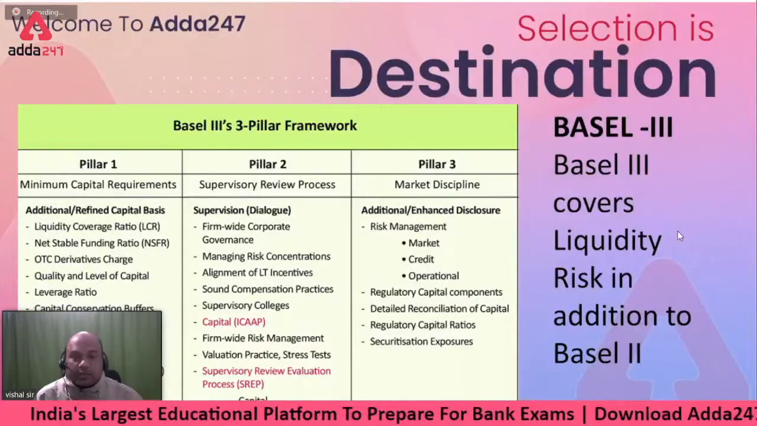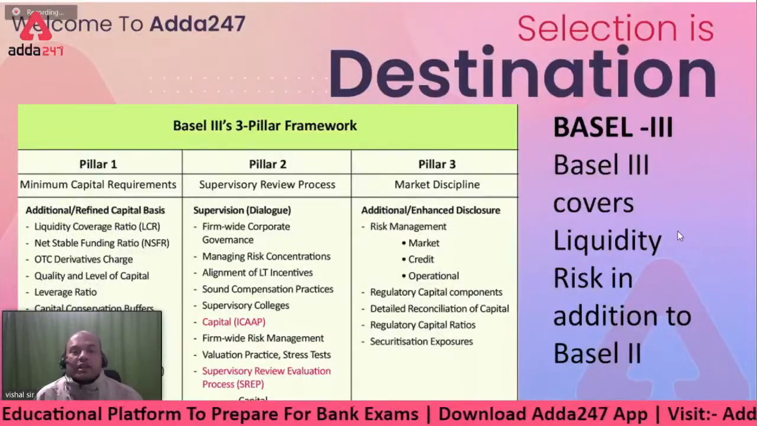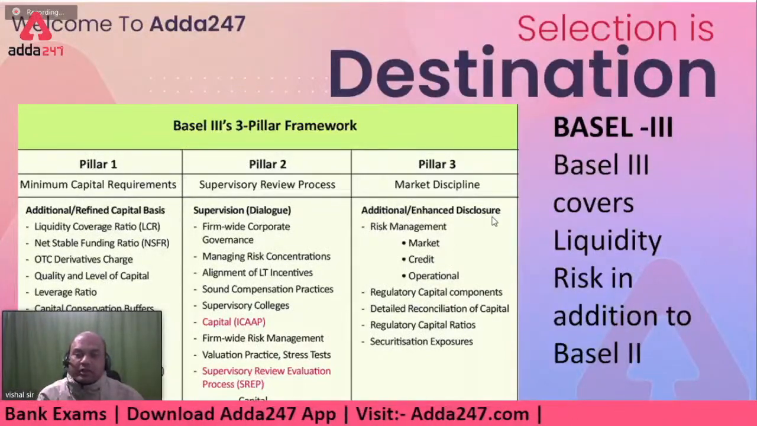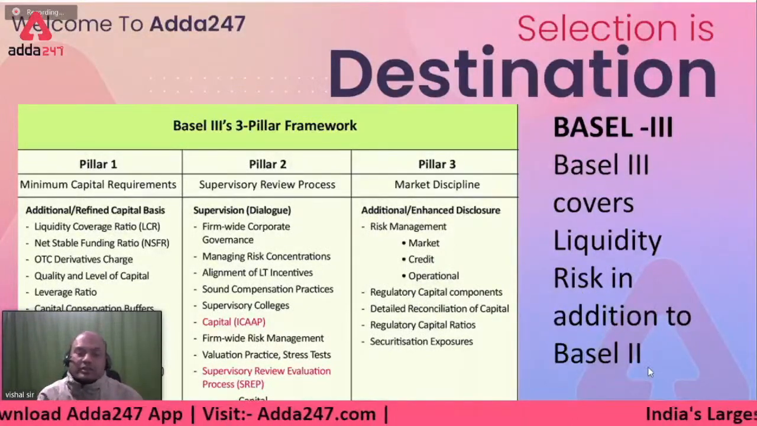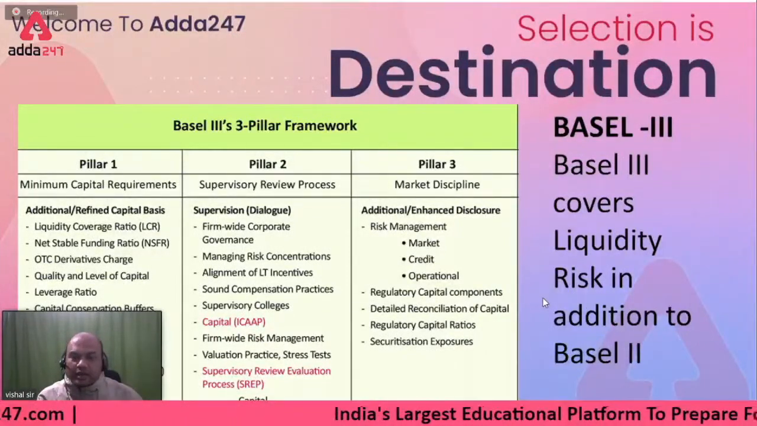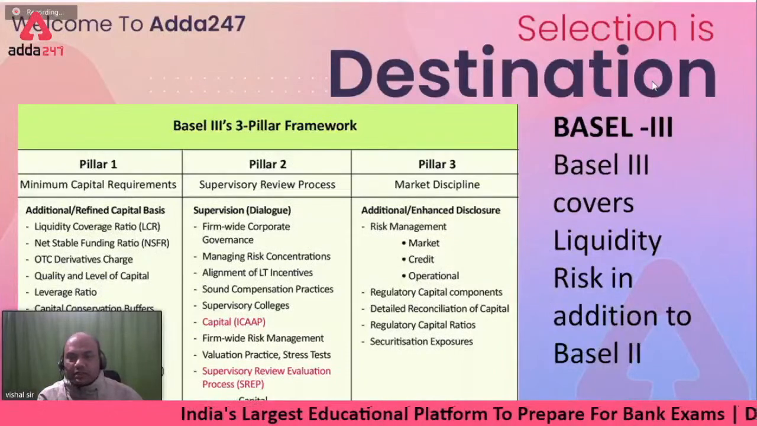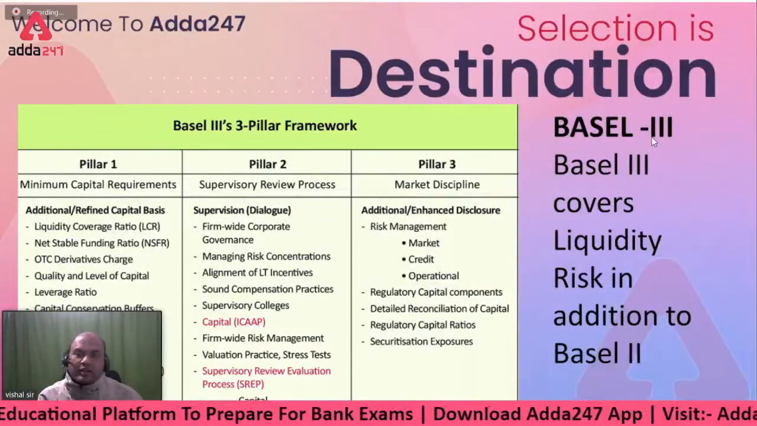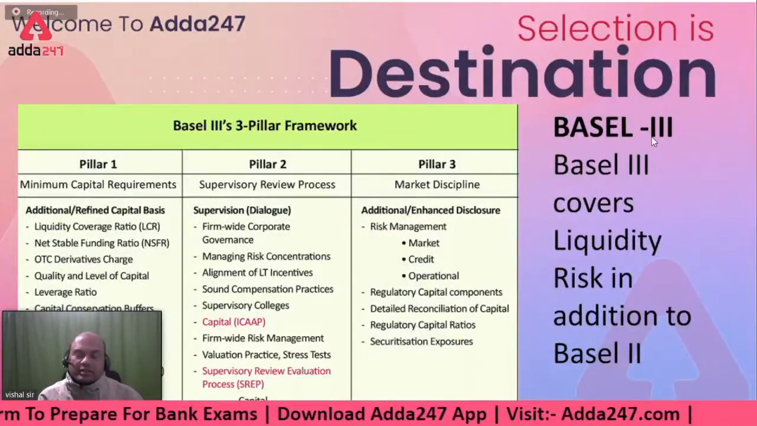systemic risk. Okay, so what does Basel III cover? Basel 3 covers the liquidity risk in addition to Basel 2. Remember, in addition to Basel 2. So credit, market and operations as per Basel 2 are still there. It's not gone. In addition to that, we cover systemic risk.